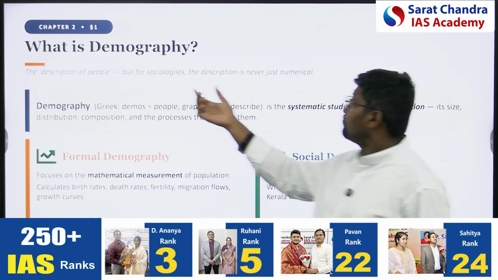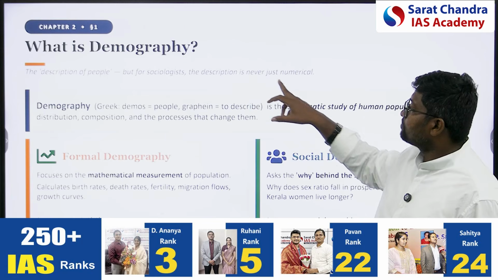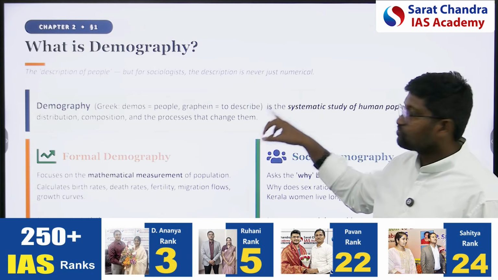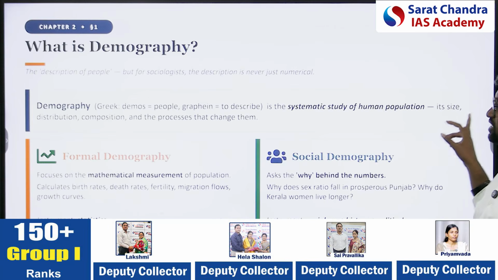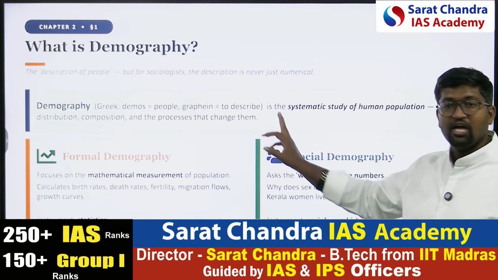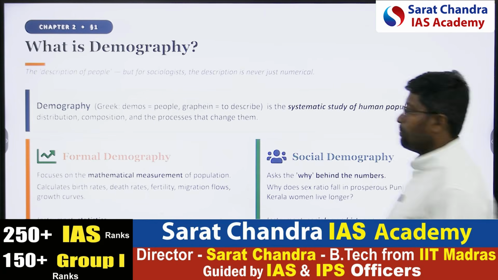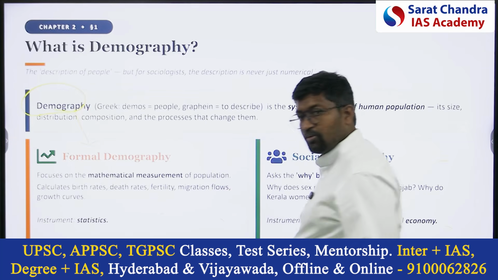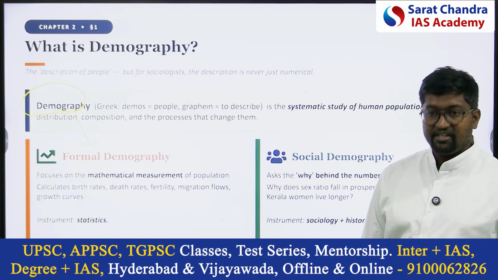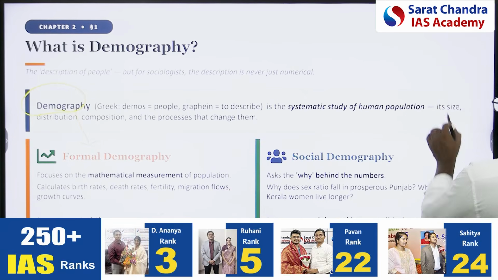But sociologists will not just focus on the numerical. Demography is the systematic study of human population, its size, distribution, composition, and the processes that change them. But sociologically, we will study the impact of demography on society. How this size of population is impacting Indian society.